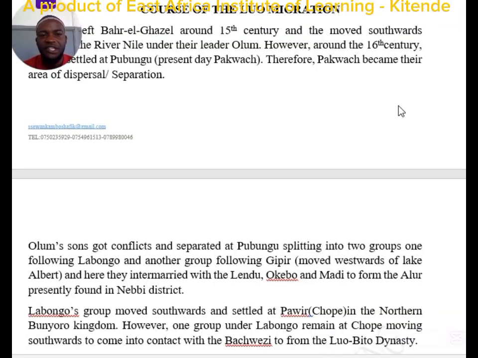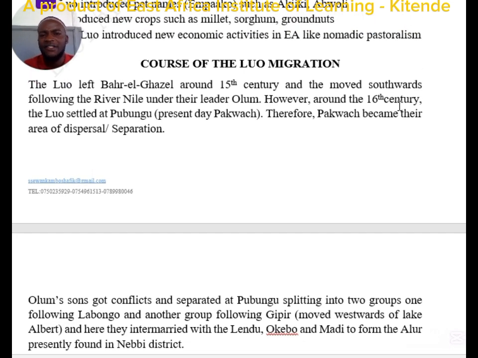Of the Luo migration into East Africa, the Luo are believed to have migrated from a place called Bahr el Ghazal during the 15th century, and they moved southwards following River Nile under the leadership of a man called Olumu. Olumu was the leader of the Luo, and he had many sons, among them Tifuli, Jipili, and Labong. Around the 16th century, the Luo settled at a place called Pubungu, following Lake Albert, which is now present-day Pakwach.